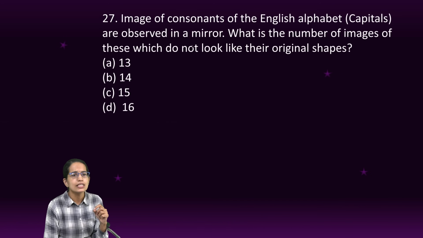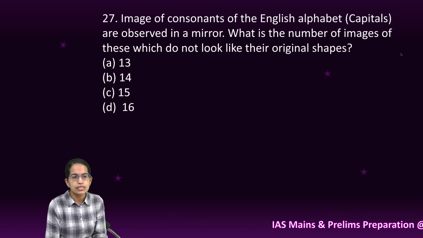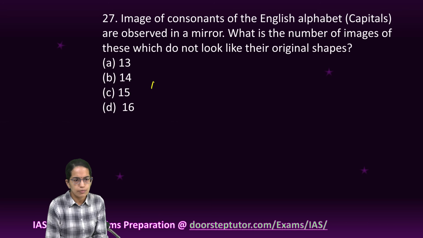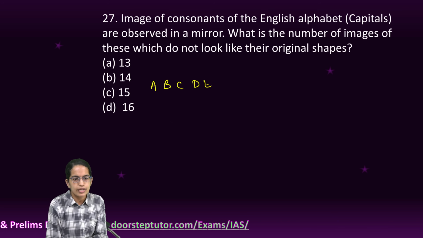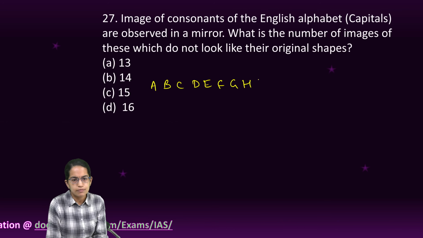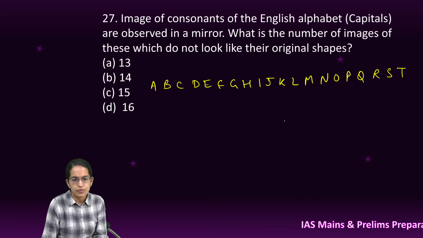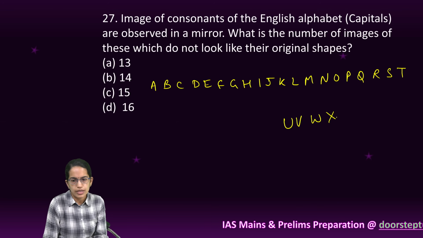The next is, images of the consonants of English alphabets are observed in the mirror. What is the number of images which do not look similar to their original shape? Now here we have to be a little conversant about questions. So let me write those in capital letters. I, J, K, L, M, N, O, P, Q, R, S, T, U, V, W, X, Y and Z.